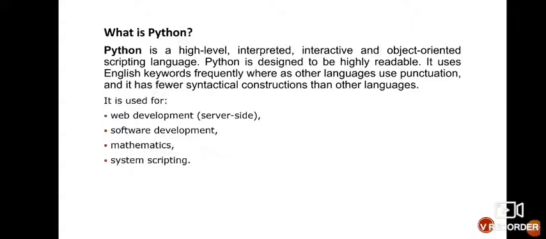Using Python, YouTube and PUBG have already been developed. These are examples of Python web applications.